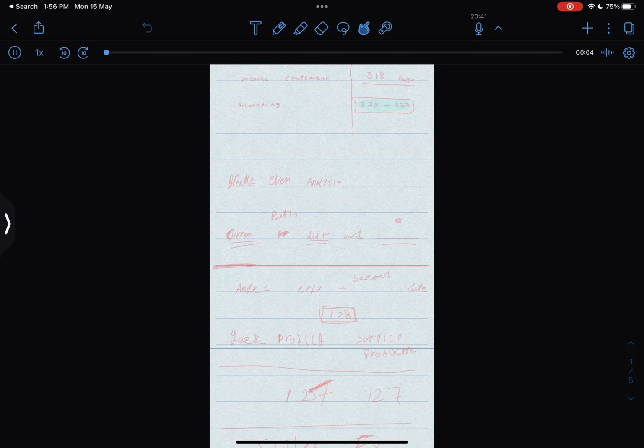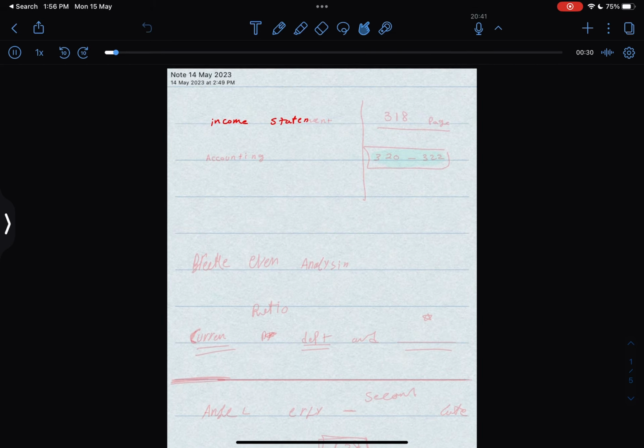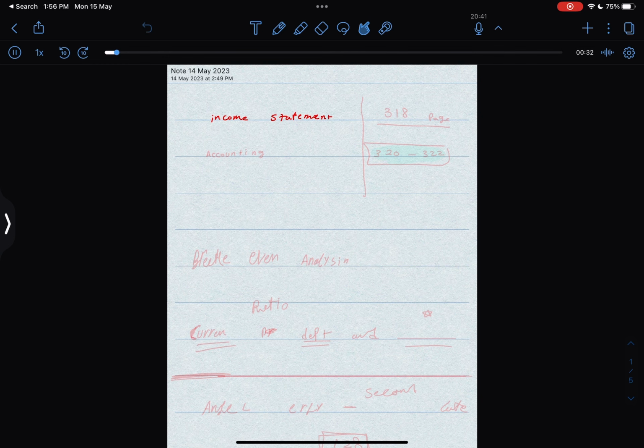Okay, so make sure you understand the financial statements. What is the income statement? What's the balance sheet? The statement of cash flows I didn't cover, so you don't have to bother much about it. But these two, the income statement and balance sheet, you guys have to know very well. You should know the golden accounting equation, because there are some questions coming out from that accounting equation itself. You may have to calculate some things.